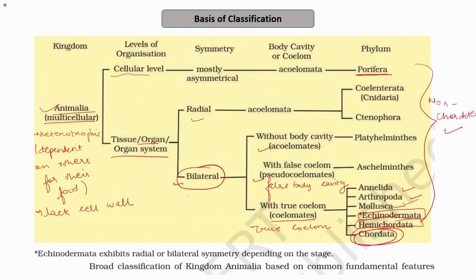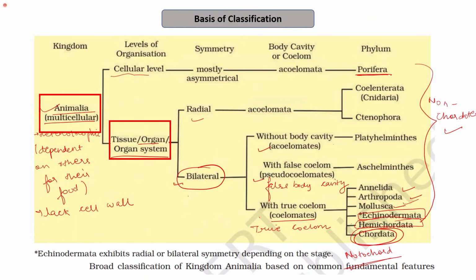Till now, what we have learned are the characteristics mostly of the non-chordates. So the organisms that belong to phylum Porifera, coelentrates, ctenophores, platyhelminthes, helminthes, annelids, arthropods, mollusks, Echinodermata, and Hemichordata are the non-chordates. The basic character is that they lack the notochord. That is why they are called non-chordates. While in chordates, a notochord is present, and you will see what the notochord is.